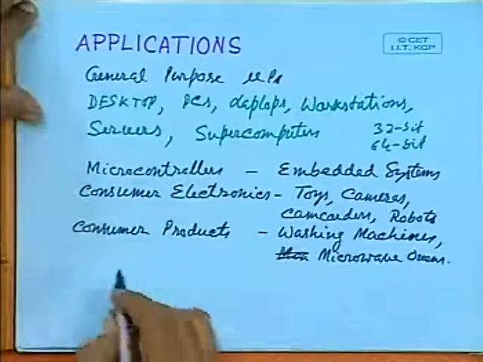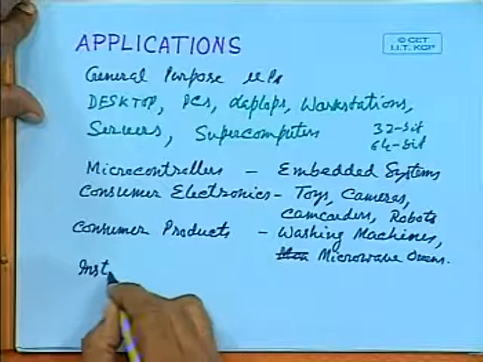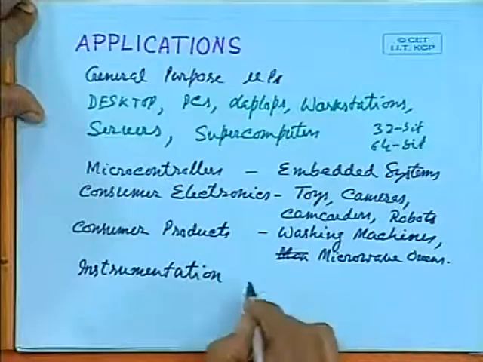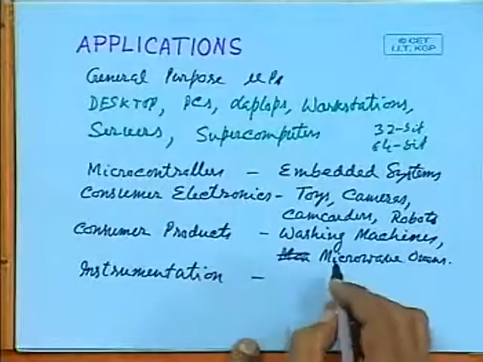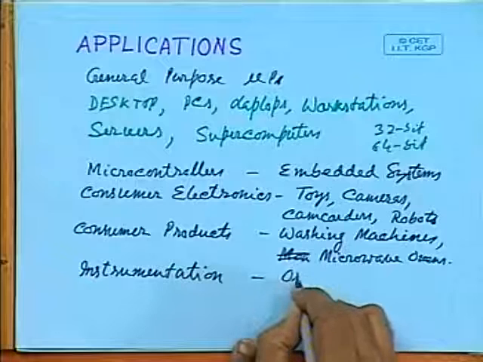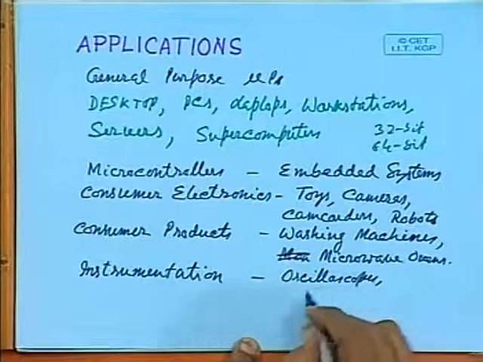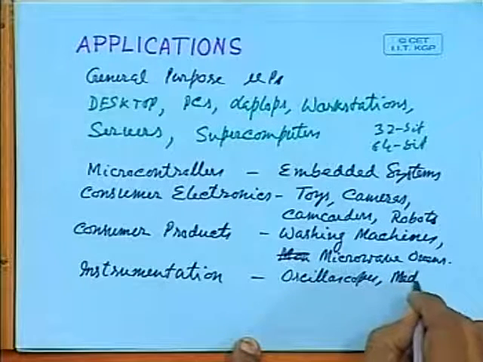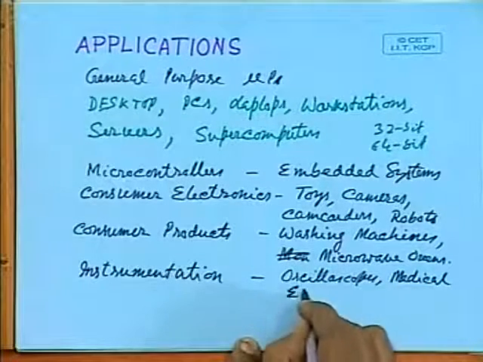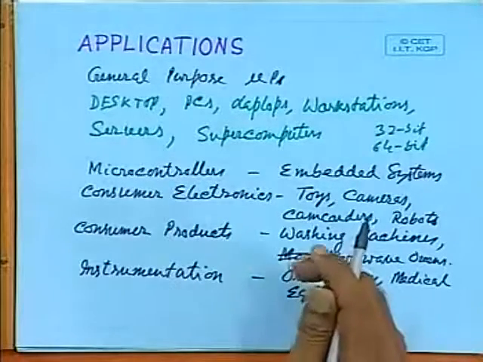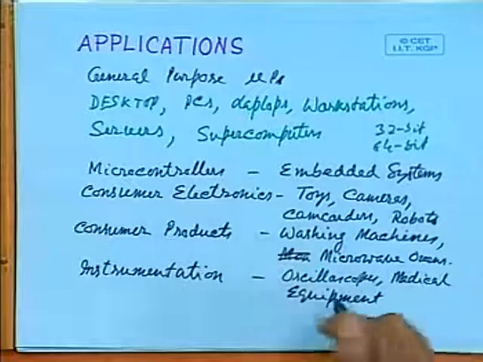Then it can be used in instrumentation. You can make intelligent instruments based on these microcontrollers. What are the intelligent instruments? Like oscilloscopes and various medical equipment, medical instruments for patient care, which can be used in intensive care units and so on.